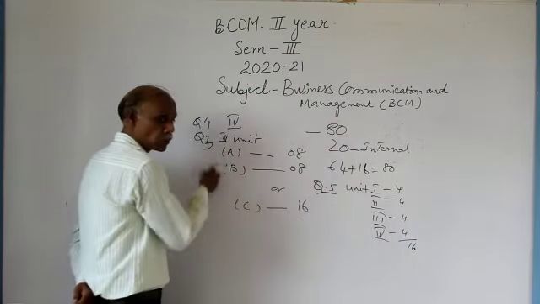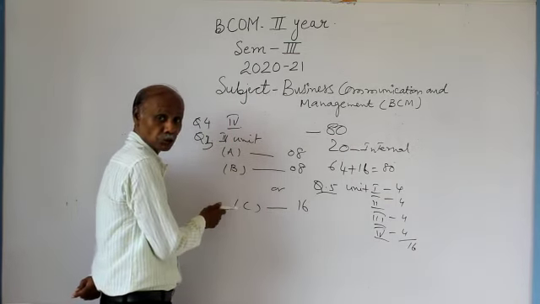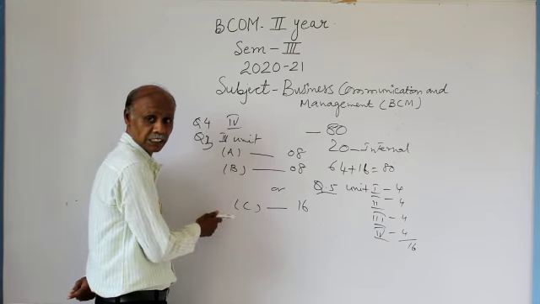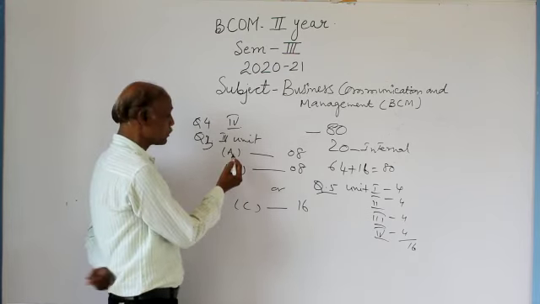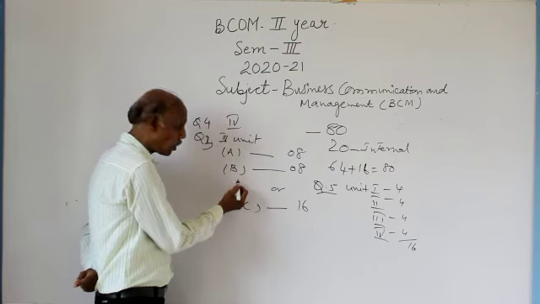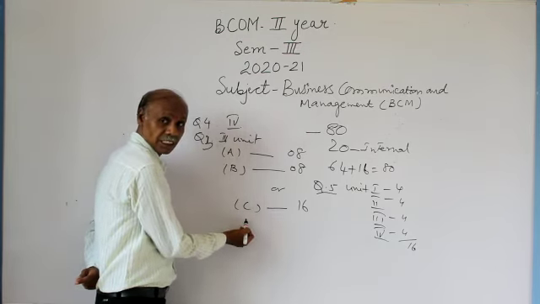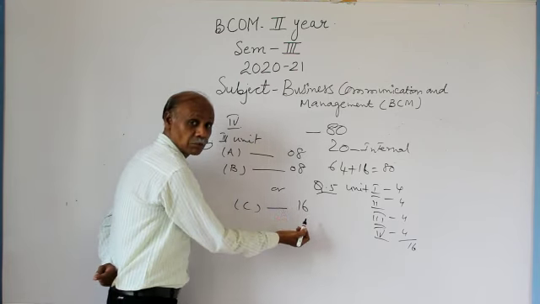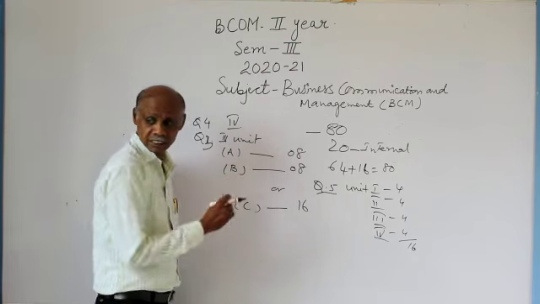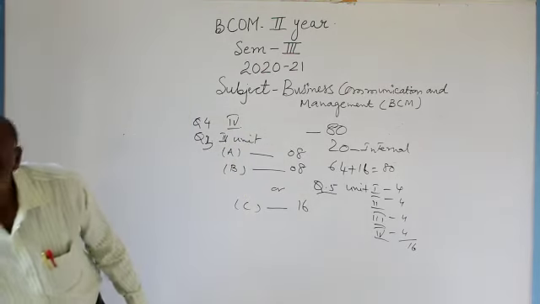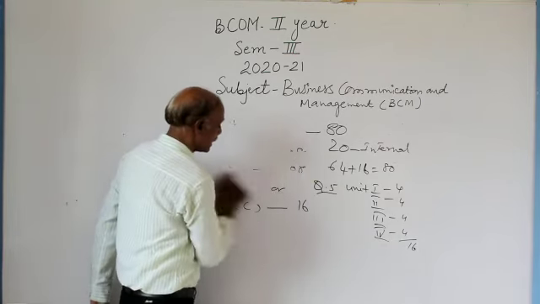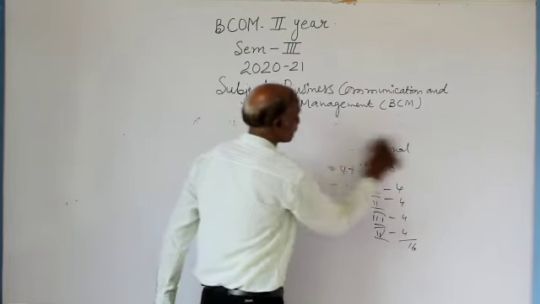But for the questions from units 1, 2, 3 and 4, as question numbers 1, 2, 3 and 4 respectively, either you have to write question A, B or the question C in order to get the allotted 16 marks out of that particular unit in the final examination. This is as far as the unit-wise sharing of the examination question paper and the syllabus is concerned.